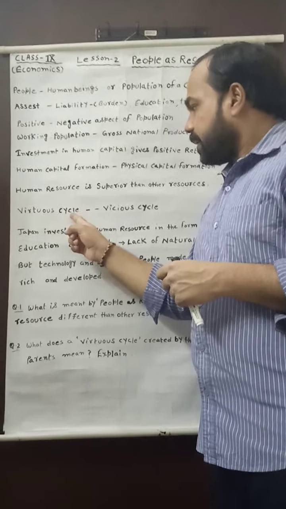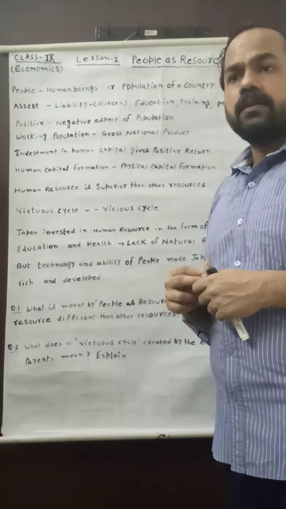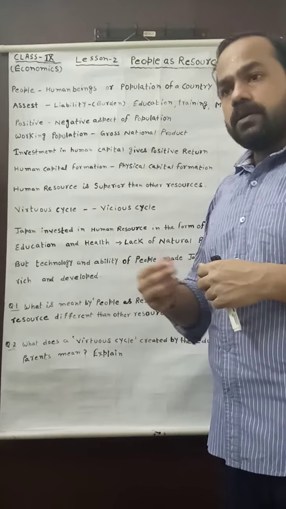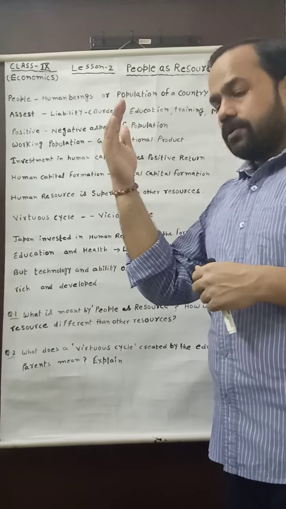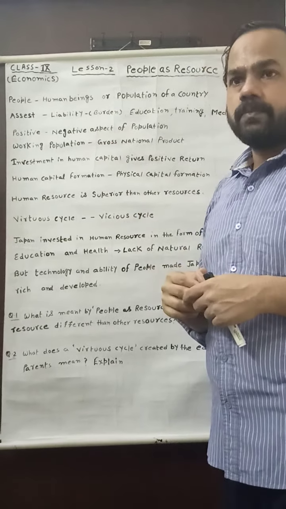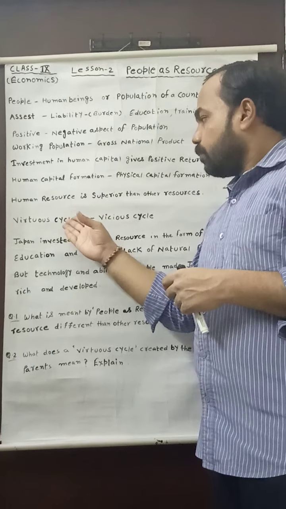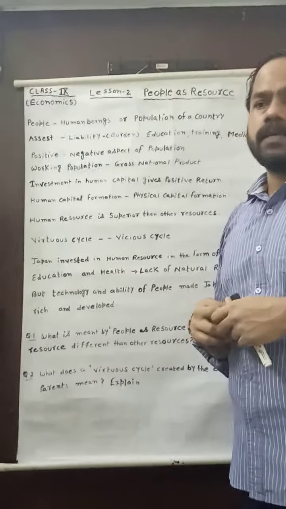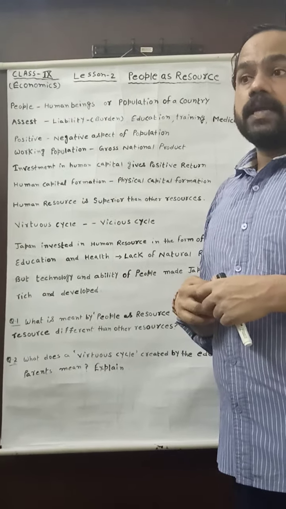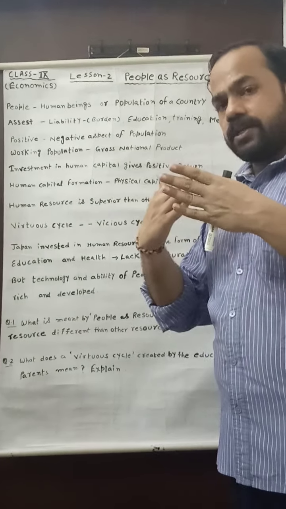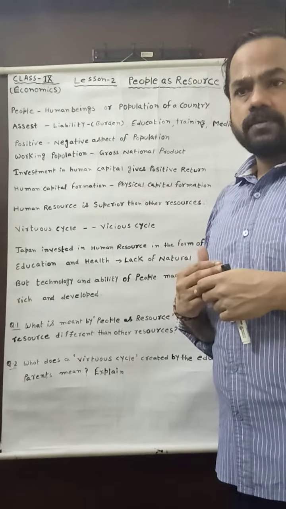The virtuous cycle is a type of cycle that runs from the beginning to the end. It will be discussed from one generation to another generation.